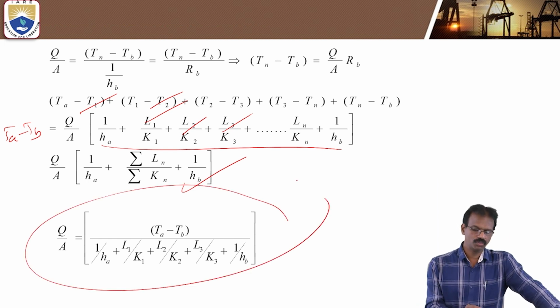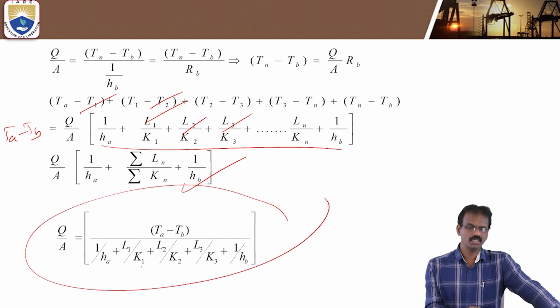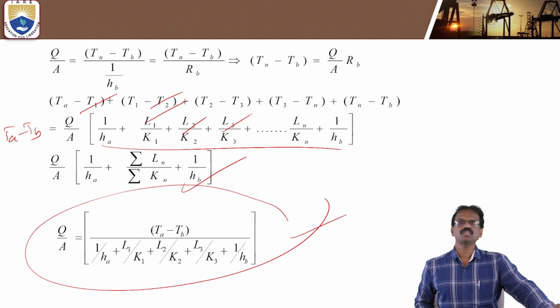Q by A is equal to Ta minus Tb divided by 1 by Ha plus L1 by K1 plus L2 by K2 plus L3 by K3 plus 1 by Hb. So this is the formula. In this way, we can solve numericals based upon this formula.